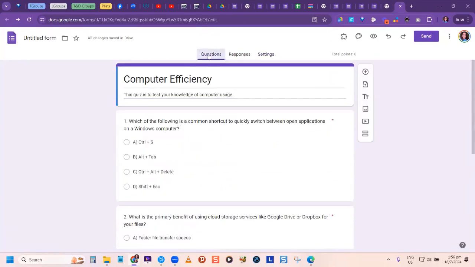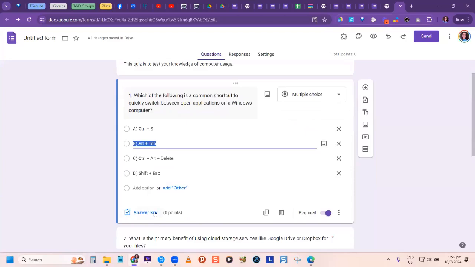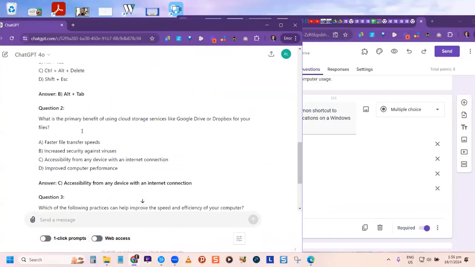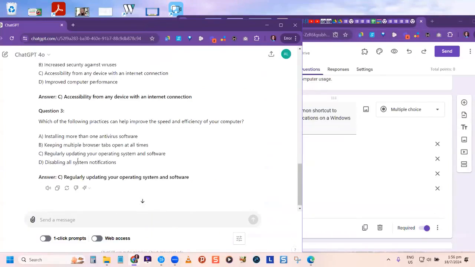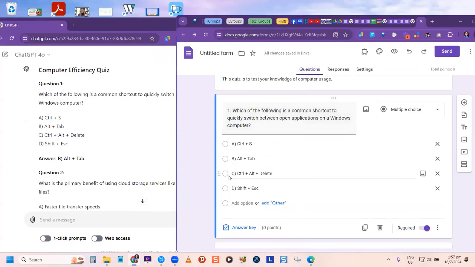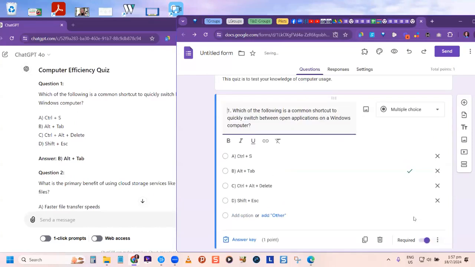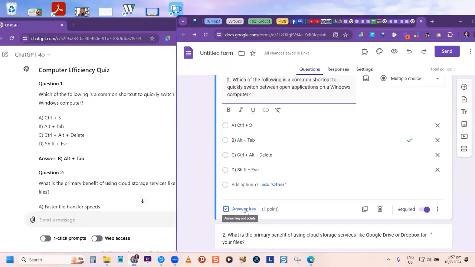So let's go back to our questions. And this is what happens now when we click on the form. Notice that there's another option that comes up that says answer key. So remember, we asked ChatGPT to give us the answer key. So for question 1, the answer is B. So you go back now, and for answer key, you're going to check B. You're going to click the answer key and check B, and then you can assign the point. Even though we have put a default, it may not put it in. So you can assign the point and click done. So you would click answer key, and then you would put in the answer itself.